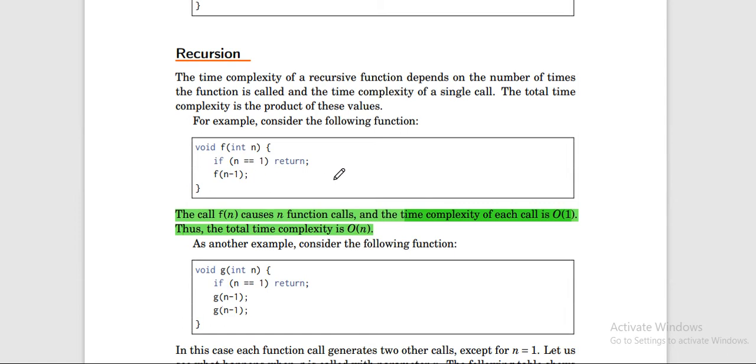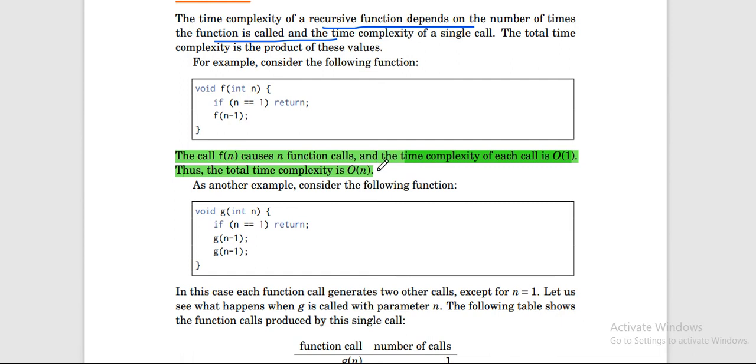This depends on how many times the function is called, and that's why the time complexity of a recursive function cannot be found very easily. We should know how many times it has been called. If the function is called n times, then the time complexity will be O(n). If the function is called only one time, that is O(1), right?